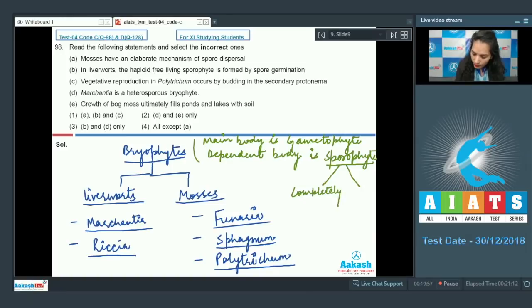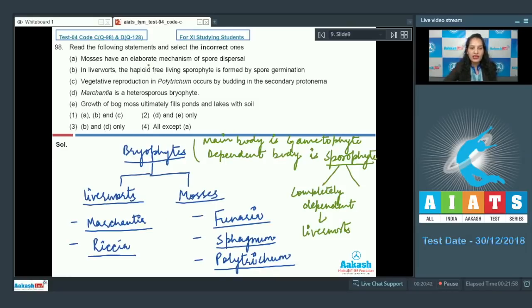The sporophyte is completely dependent on the gametophyte in the case of liverworts, but in the case of mosses it is incompletely dependent. As mosses are more advanced than the liverworts, mosses have elaborate mechanisms of spore dispersal, but liverworts have elaters which help in spore dispersal. So see the statements now.